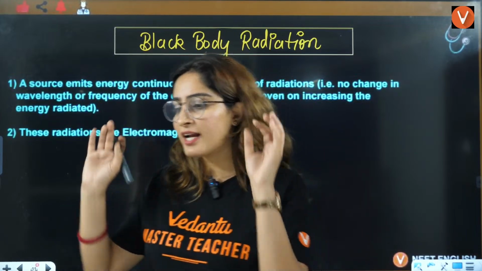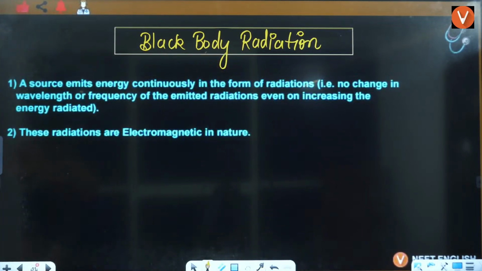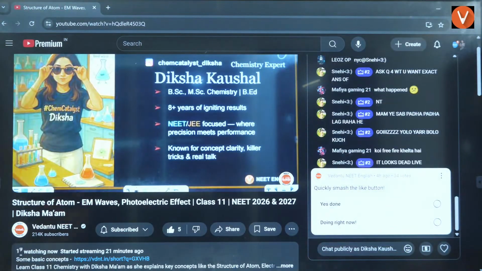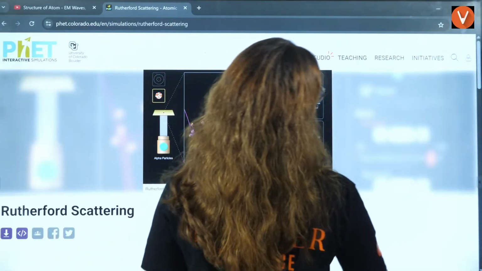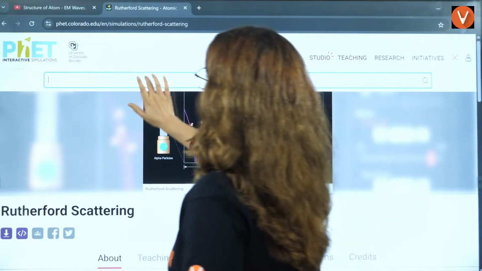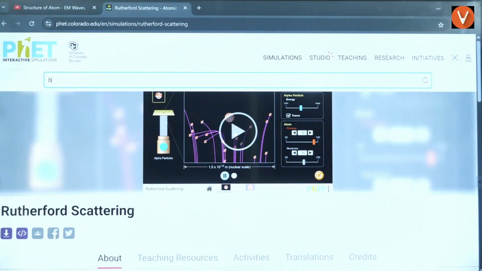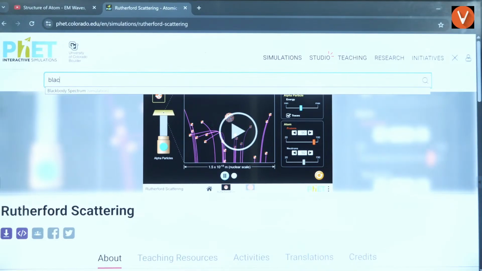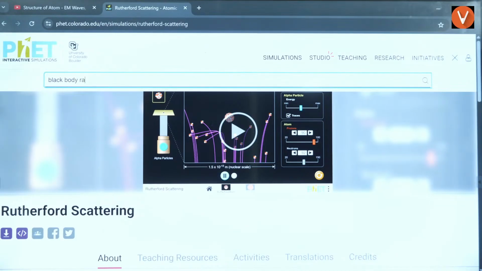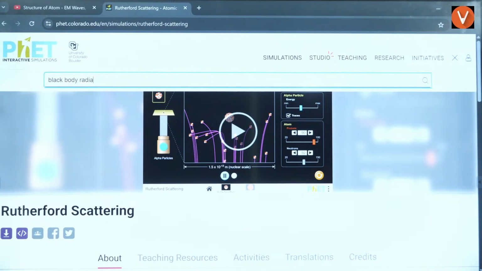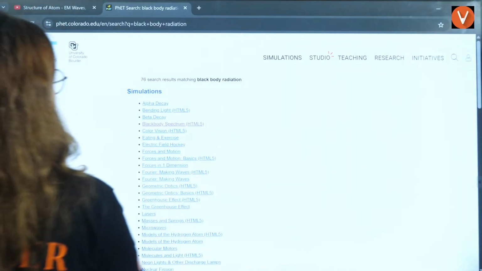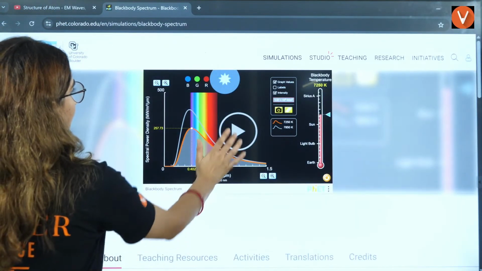Let's understand it with the help of a simulation. So I'll just show you one simulation over here. Let me just see that. So here we can add black body radiation. I think it should be there. Yes, here it is. Black body radiations.